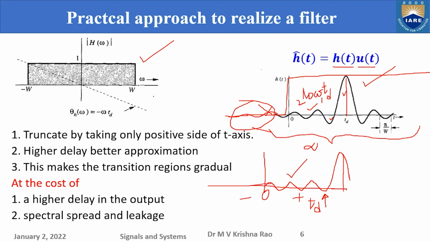So more cycles are available here, and it is practically observed that 3 to 4 cycles are sufficient to design a good practical filter, which is almost close to the ideal filter. So if the delay TD is more, what does it mean? If you transmit the input signal, it reaches the output very late. In many places the delay may or may not be acceptable.